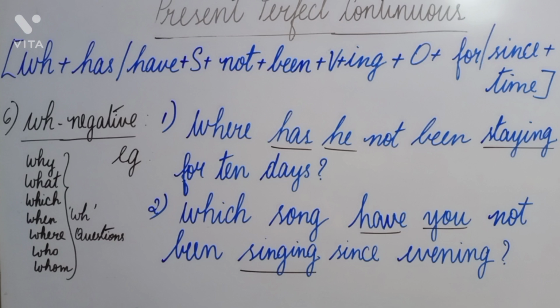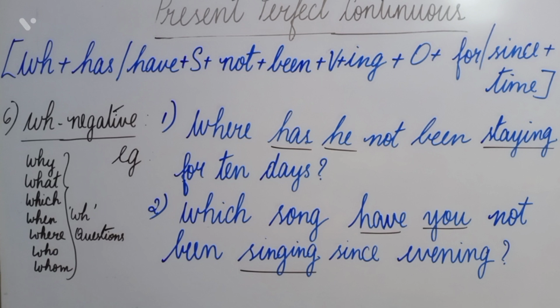The sixth type of sentence is the WH negative sentence. Earlier we saw the WH positive sentence. So here we just have to add "not" along with the subject. After the subject you will be adding "not." Other than that, the rest of the format remains the same. So when I say WH, it can be any of the words written over here: why, what, which, when, where, who and whom. Any one WH question word can come over there. Let us look at the example. Where has he not been staying for 10 days?